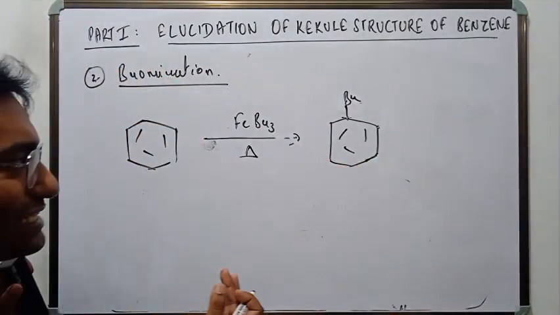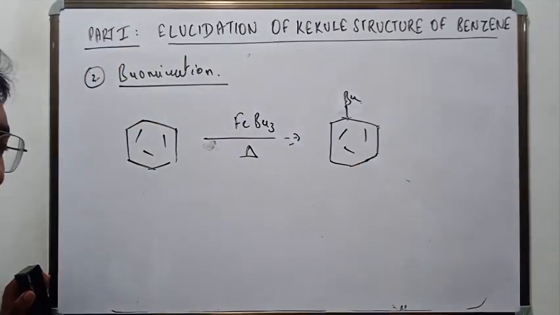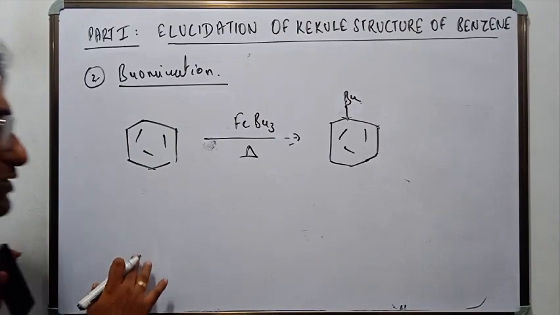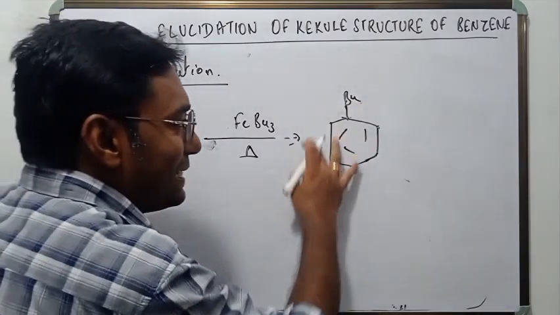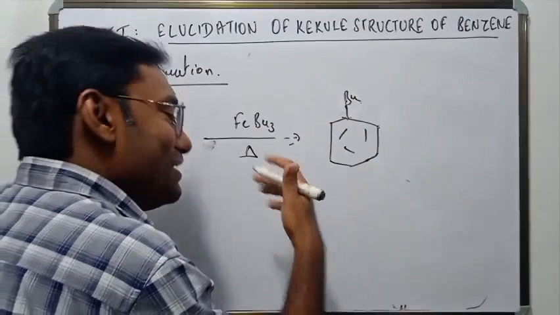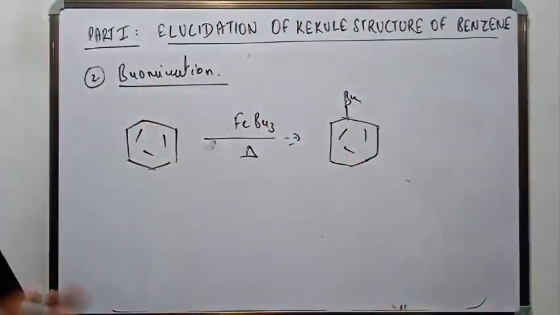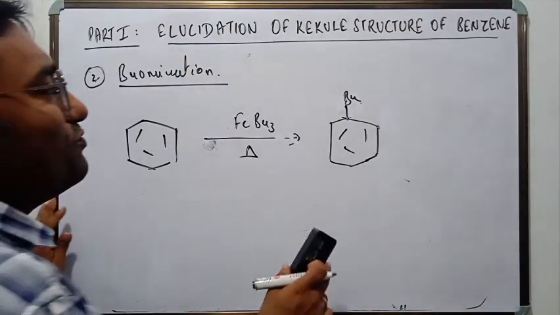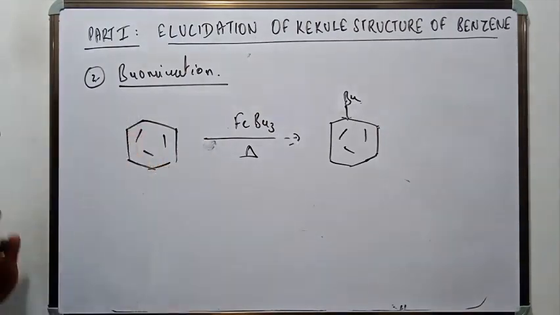That indicates that benzene is in the form of a cyclohexagonal ring. If it was not a ring, you would get many positional isomers of bromobenzene. But because it is in a ring format, wherever the bromine gets attached, you will get only one bromo substituted benzene. So this is the second proof that benzene is a cyclohexagonal ring.